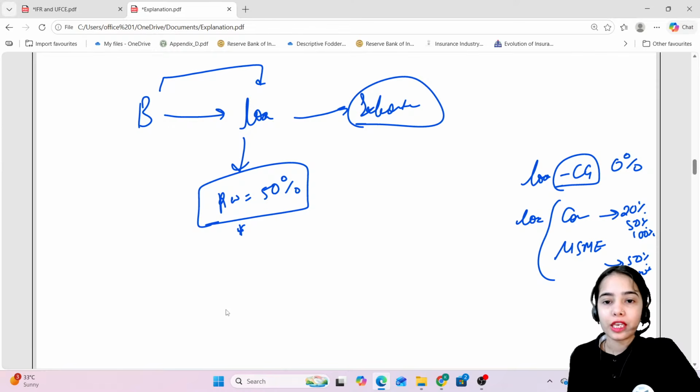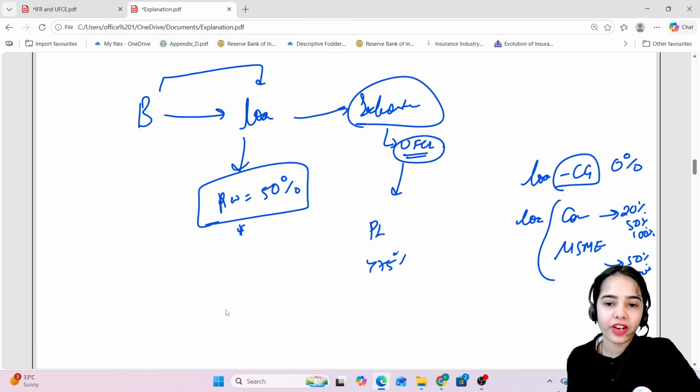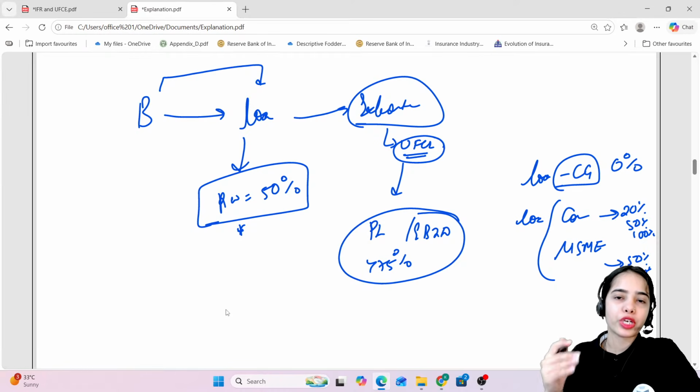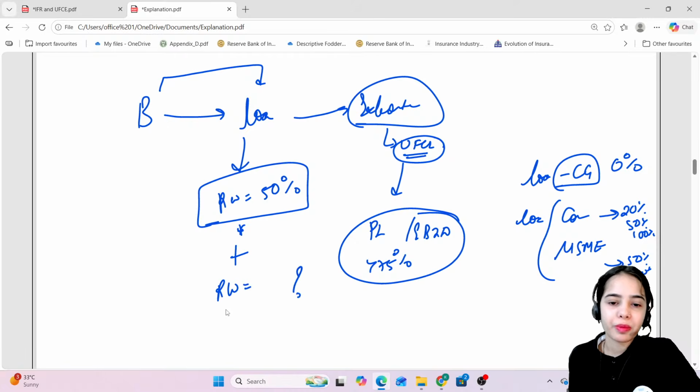Now, if the exporter has unhedged foreign currency exposure, and this can lead to a potential loss of more than 75% of the earnings before interest and depreciation of this exporter, then what additional risk weight has to be maintained?